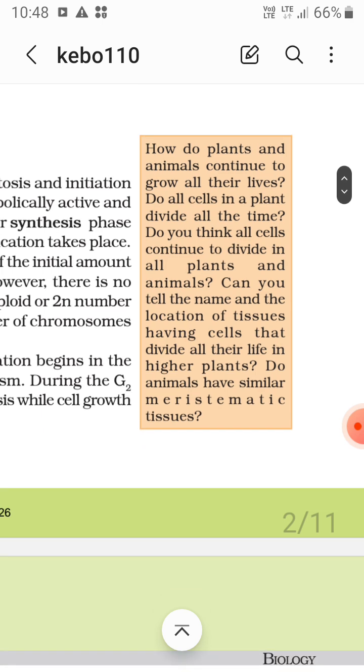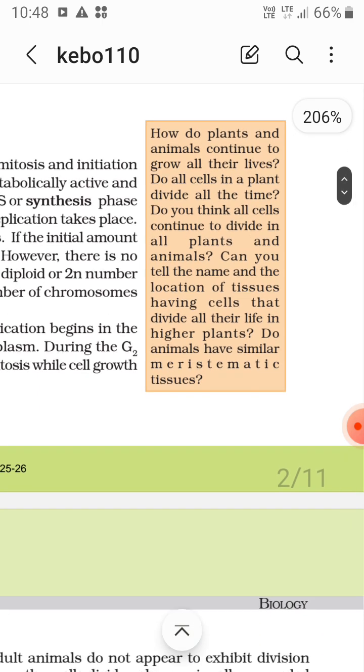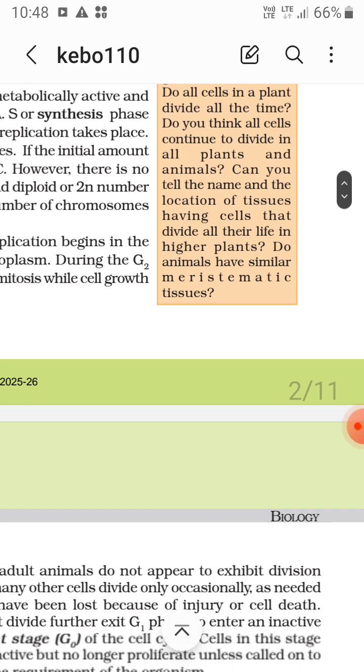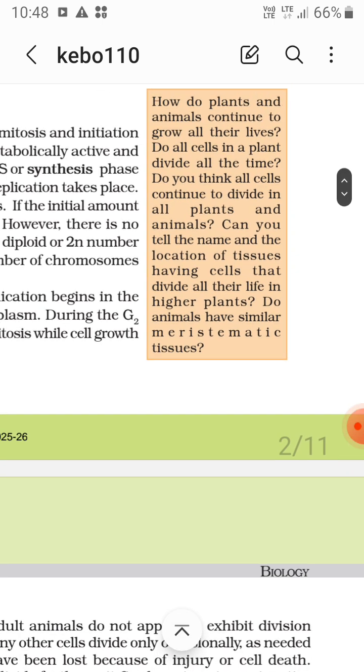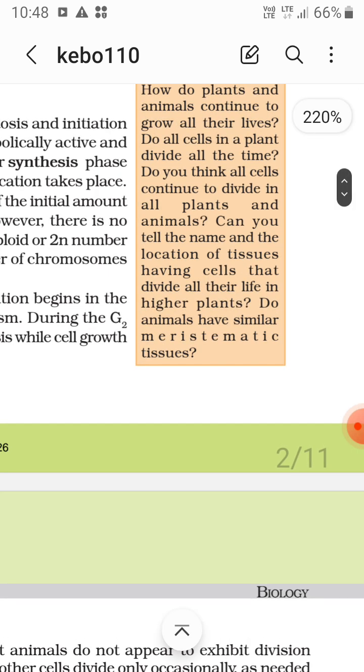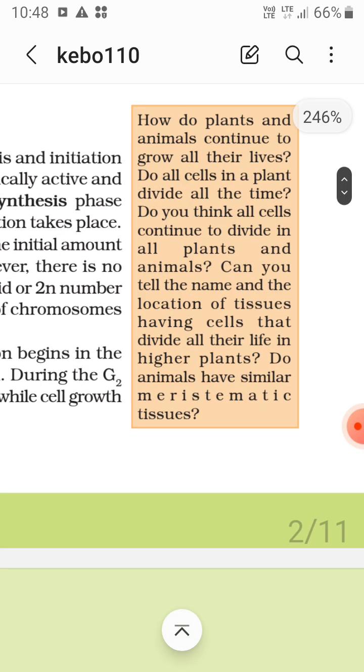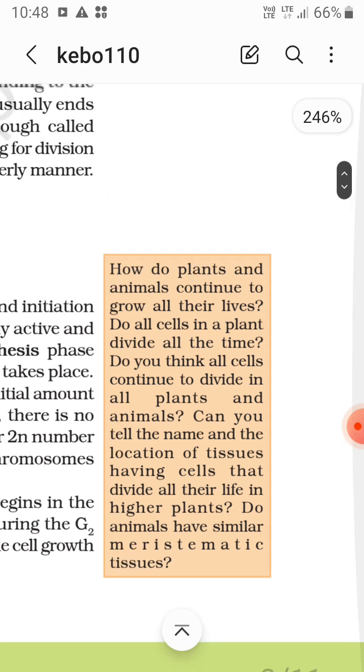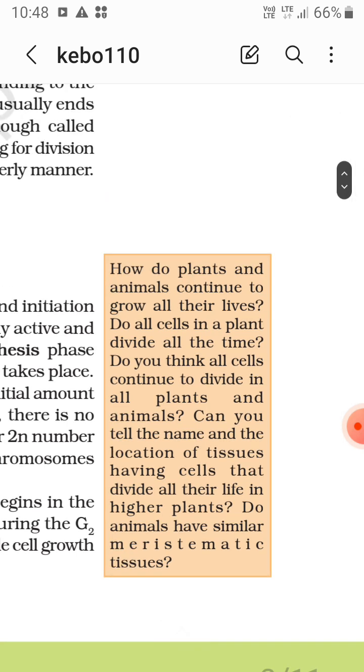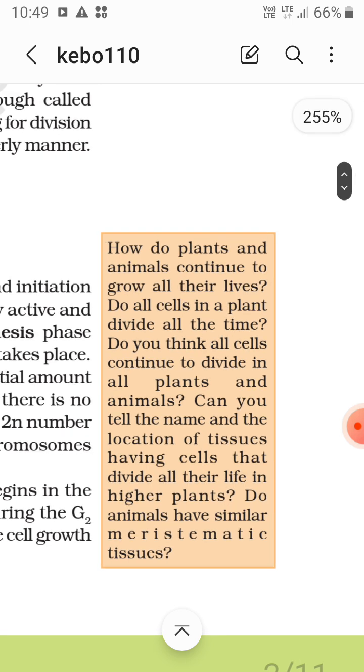Do animals have meristematic tissues? No, animals do not have them. Plants have meristematic tissues, so they continue to divide throughout their life. And do all cells in a plant divide all the time? No, not all. There are some permanent tissues, some simple tissues, and meristematic tissues, so only a few of them divide.